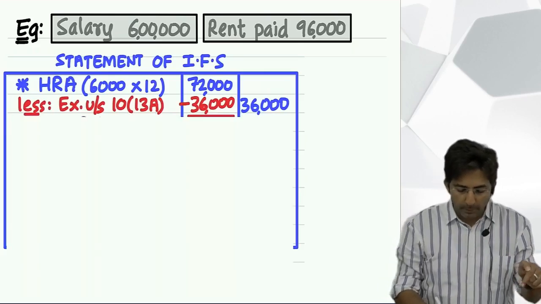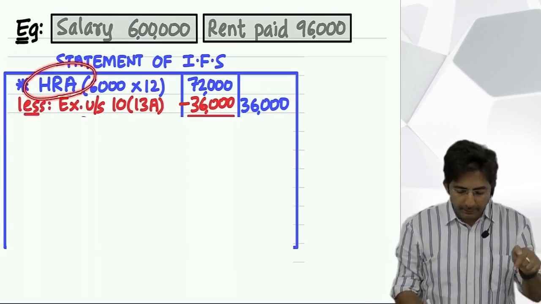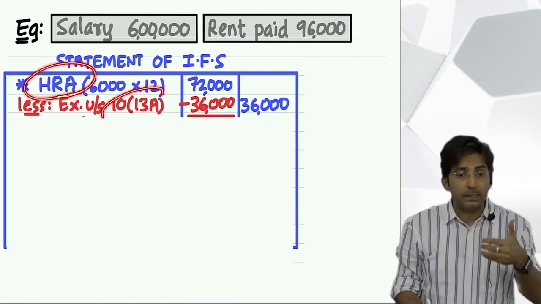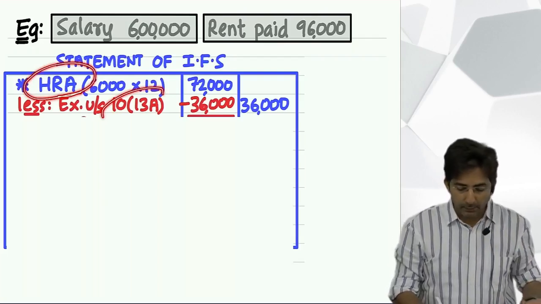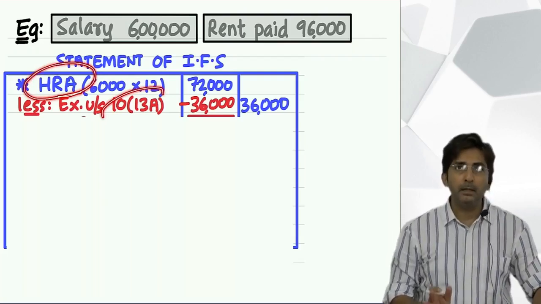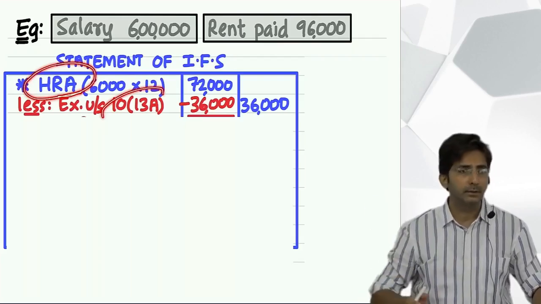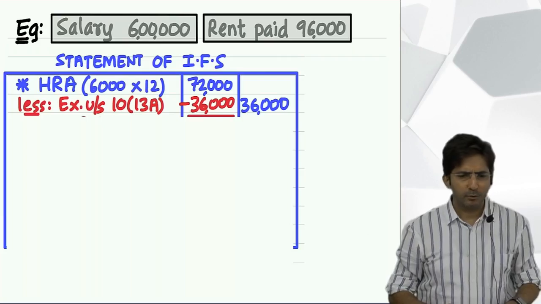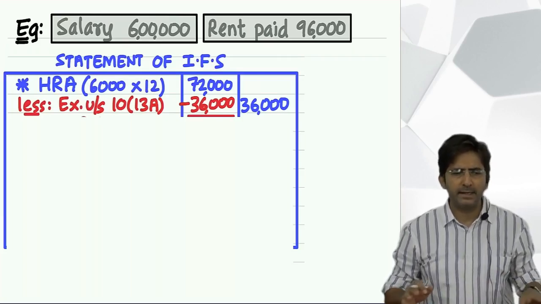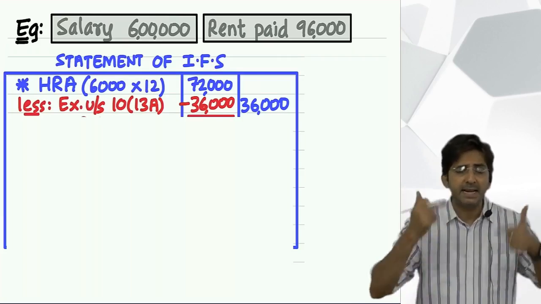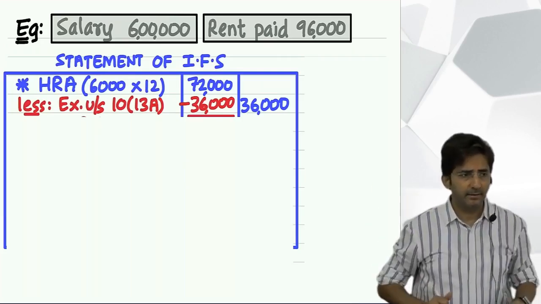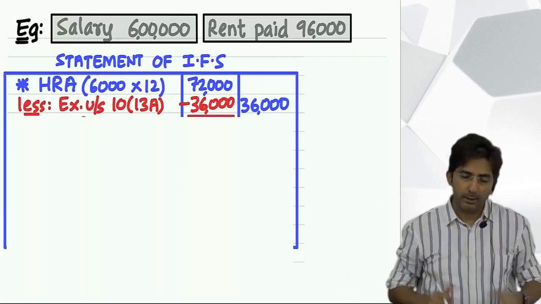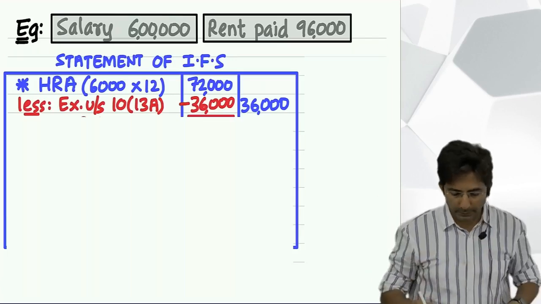You know how to remember? HRA 13A. A, the sound of A. See, HRA is a very famous short form. People never say house rent allowance. It is commonly called HRA. So how to remember HRA 10(13A)? Relate with that A. And all other allowances 10(14). Okay.